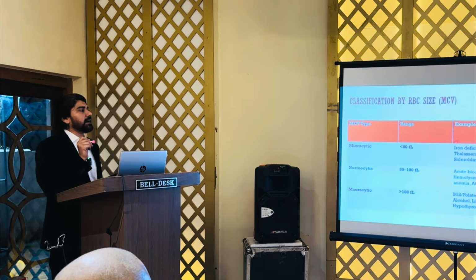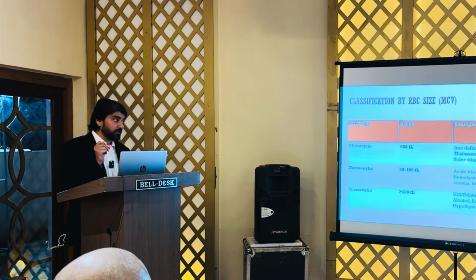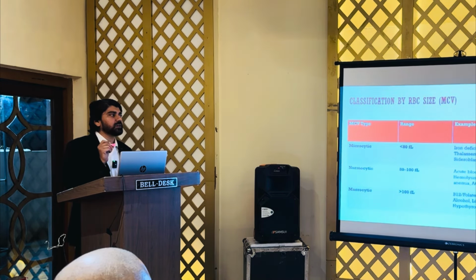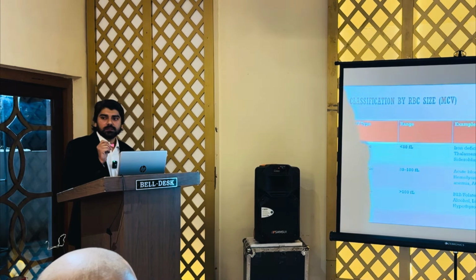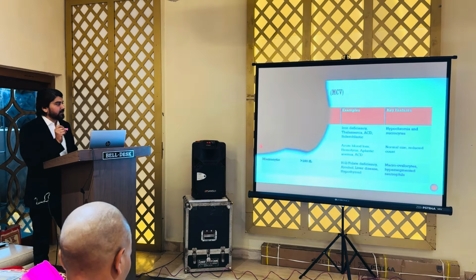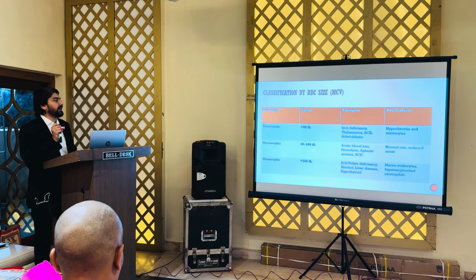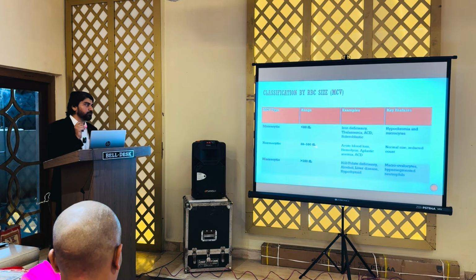Then the second is maybe some anemia of chronic disease, and the picture in the peripheral smear will be hypochromic and microcytic. Now the second category is normocytic, where the MCV is between 80 and 100 femtoliters. The most classical examples are anemia of acute blood loss and hemolysis, and sometimes the patient may present with aplastic anemia. Here the RBC size is normal.